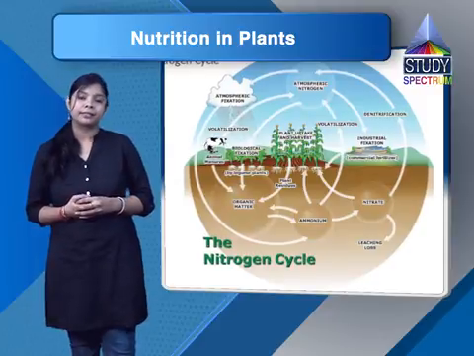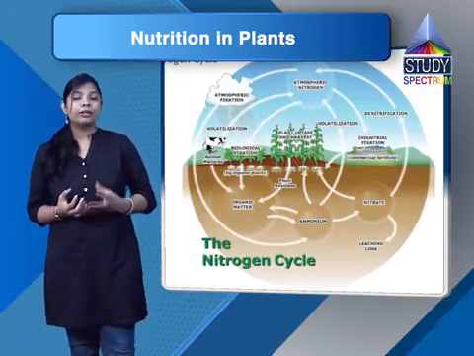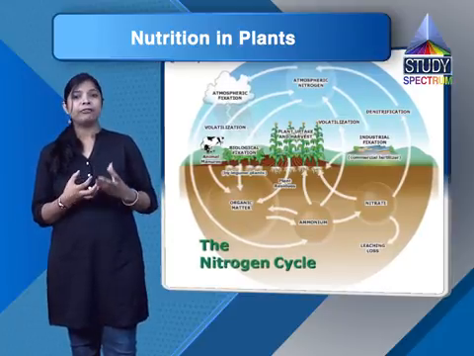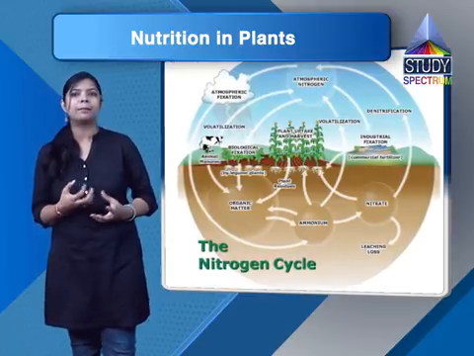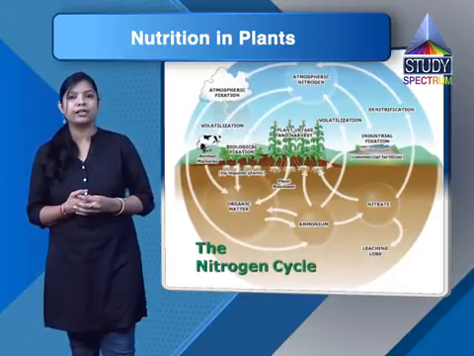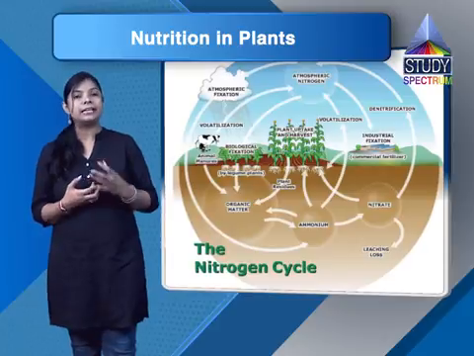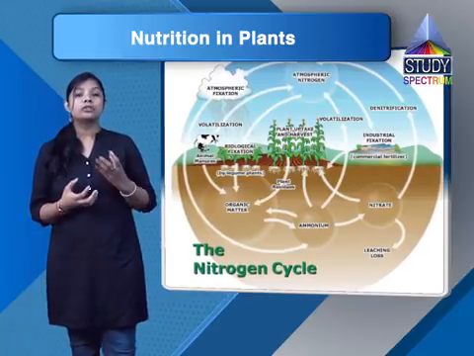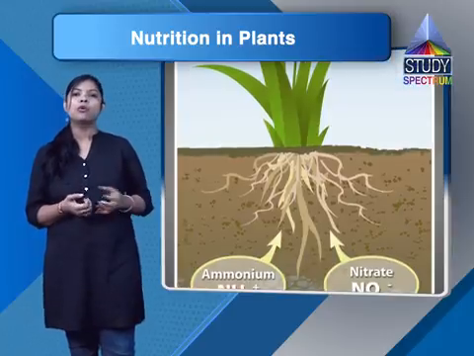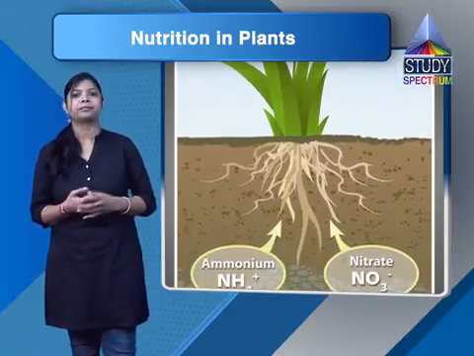So what happens here? In a symbiotic relationship, there are some bacteria present in the soil which convert that gaseous nitrogen into a soluble form and release it into the soil. These soluble forms are absorbed by the plants along with water and other minerals.